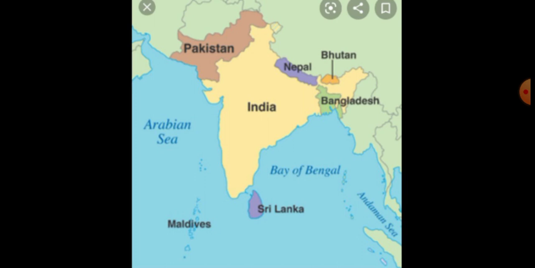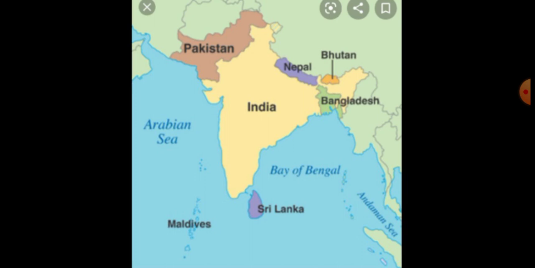Okay. Next, Kerala. Kerala is also known as God's own country. Because many beaches are there, backwaters, museums, sanctuaries, and temples. These things are very famous here. So Kerala is also known as God's own country. Okay. Then India has full of different castes, creeds, religions, and cultures, but all the Indian people live together. So India is the unity in diversity.